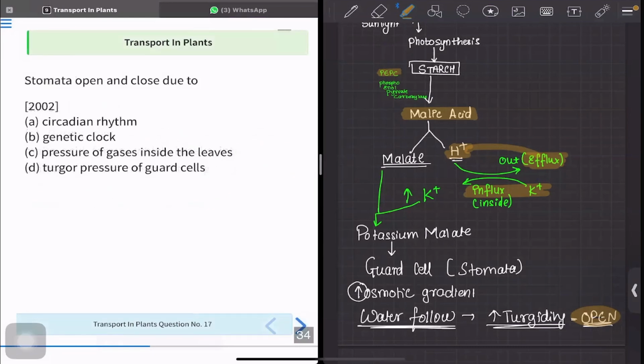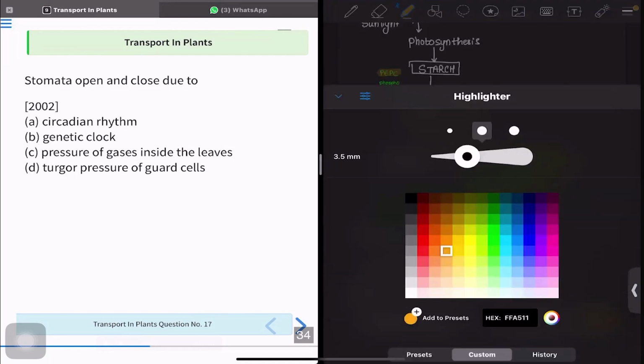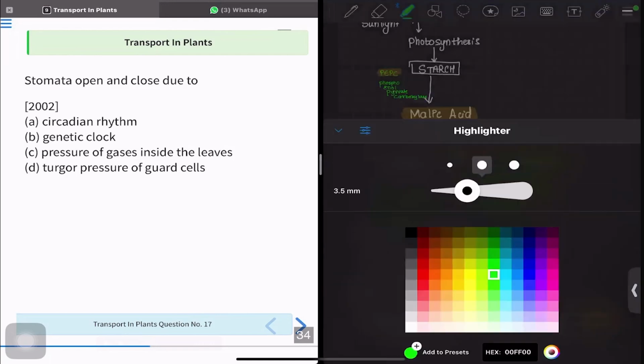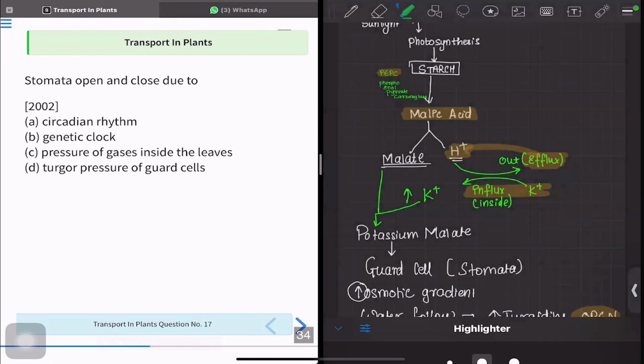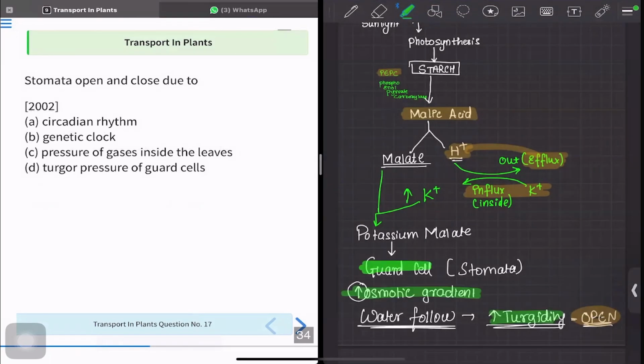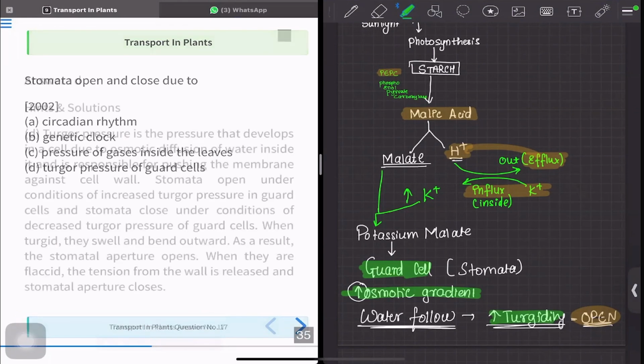All right. Question number 17 is asking the stomata open and close due to. Now, here we have seen that opening or closing of stomata is going to depend upon the turgidity, the osmotic gradient in the guard cell, correct? So option number D, that is the turgor pressure of the guard cell, is the correct answer. Let's move to question number 18.